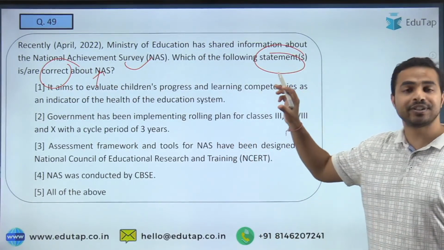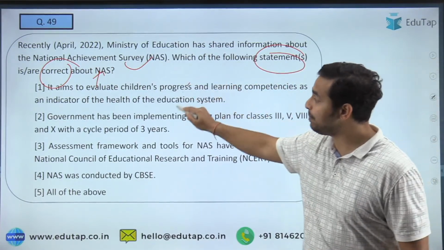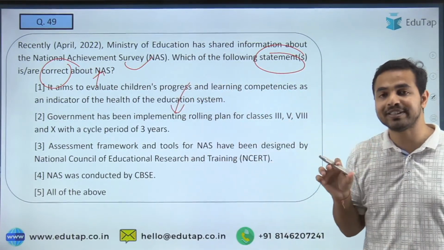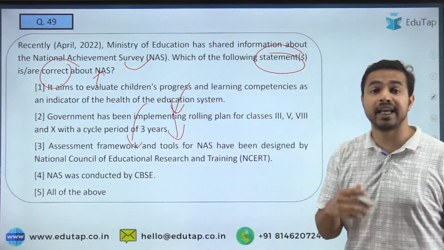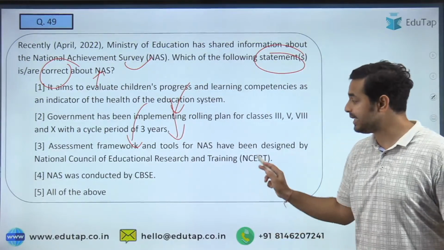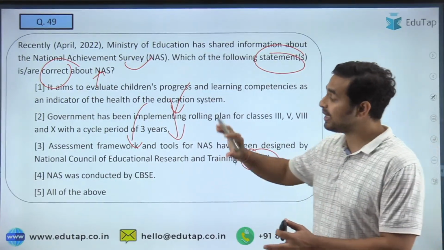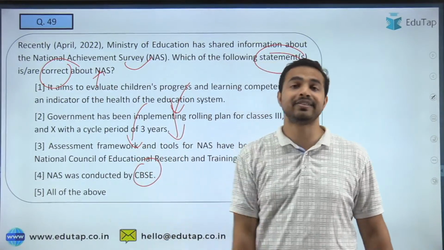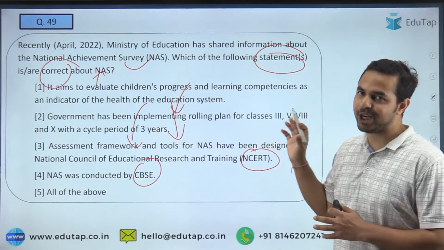Here in the very first statement it is talking about the aim. The second statement is talking about the implementation of the National Achievement Survey. Third statement is about the assessment framework and tools, that who designed it. It is basically NCERT. The fourth statement is asking about who basically conducts it. That is CBSE.